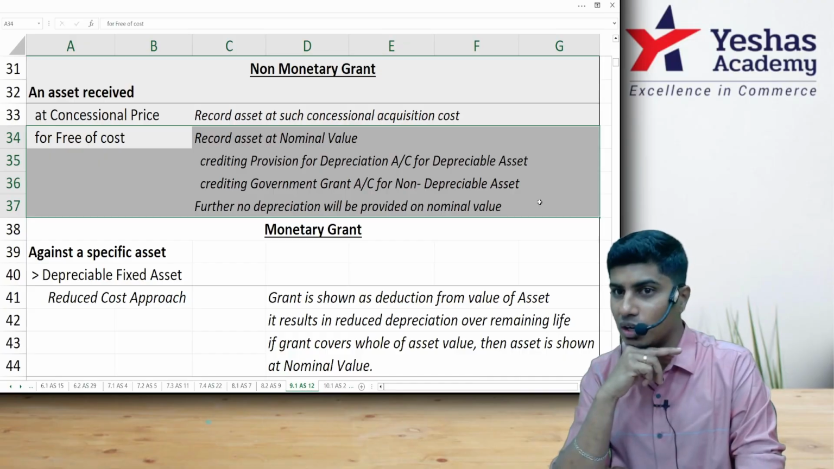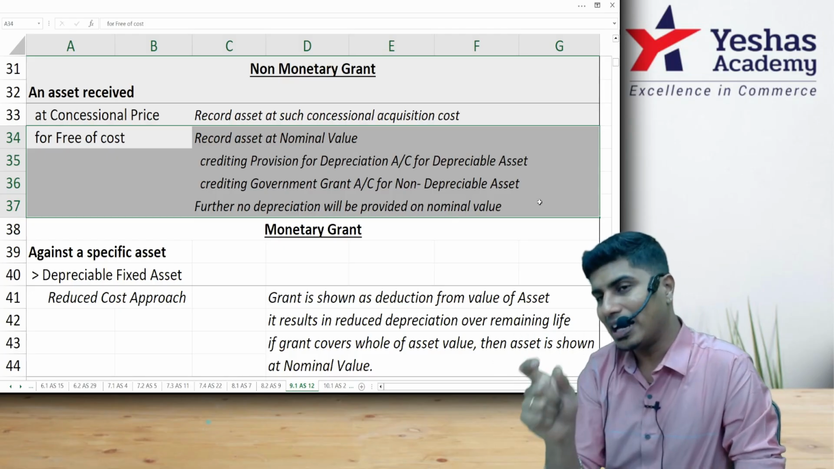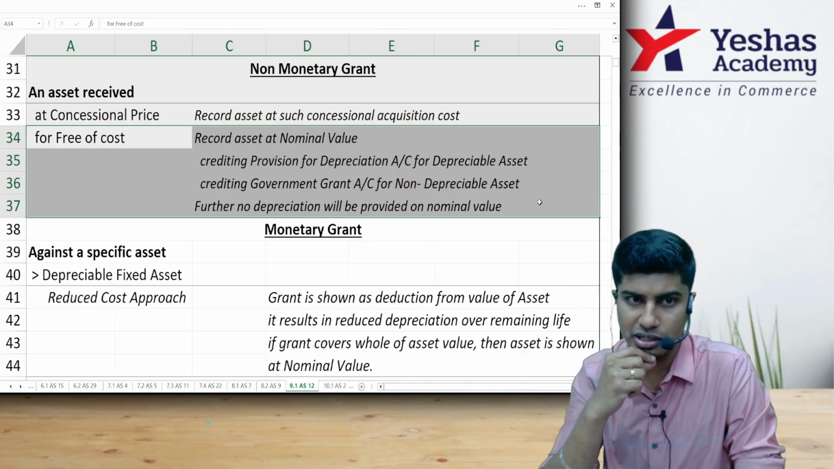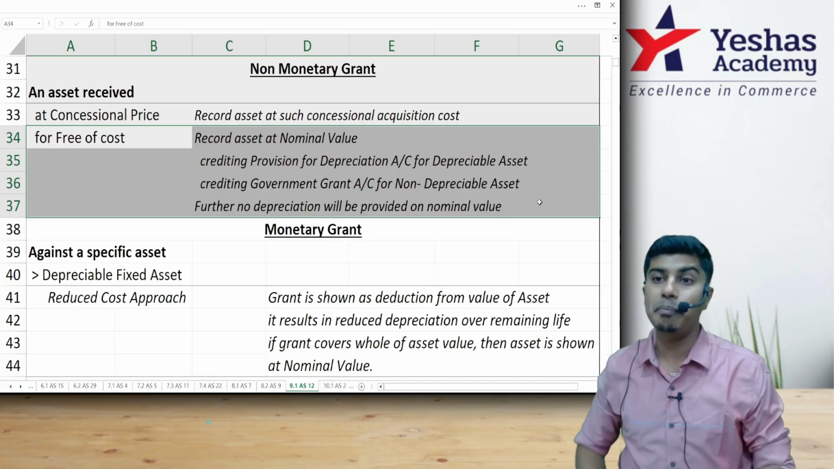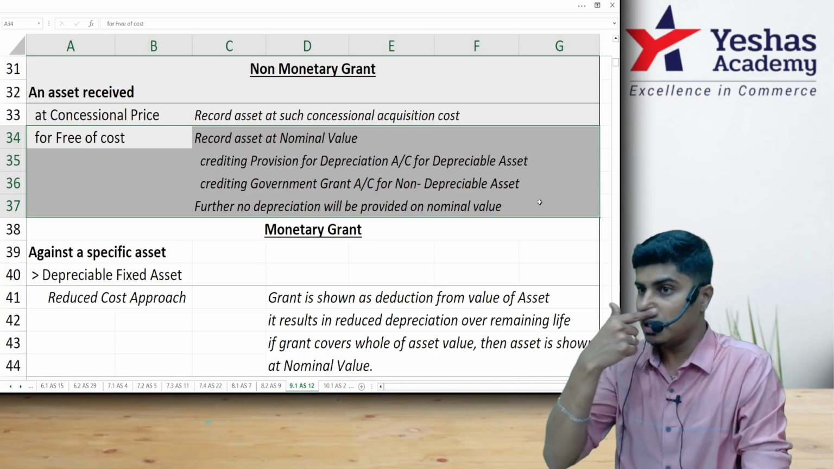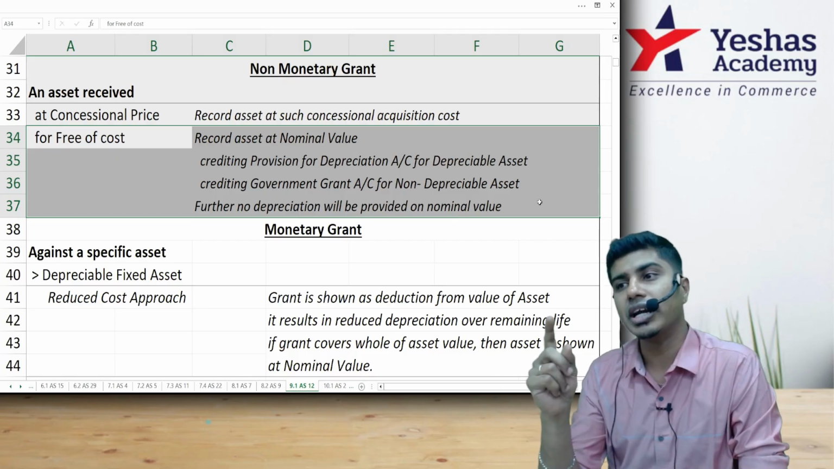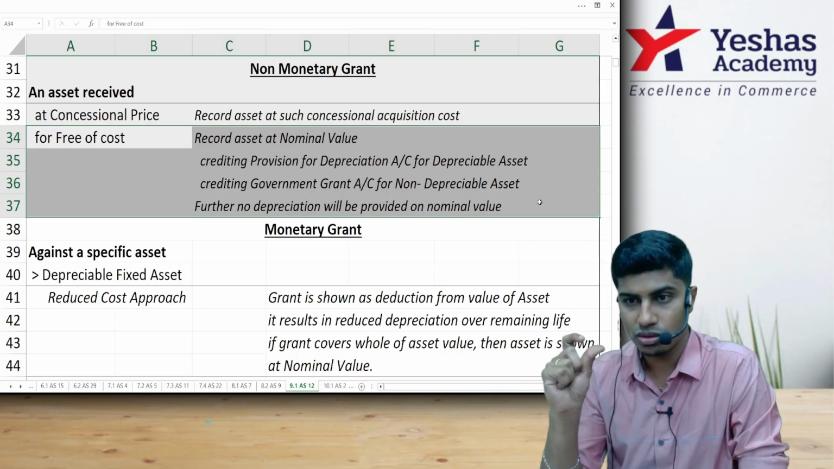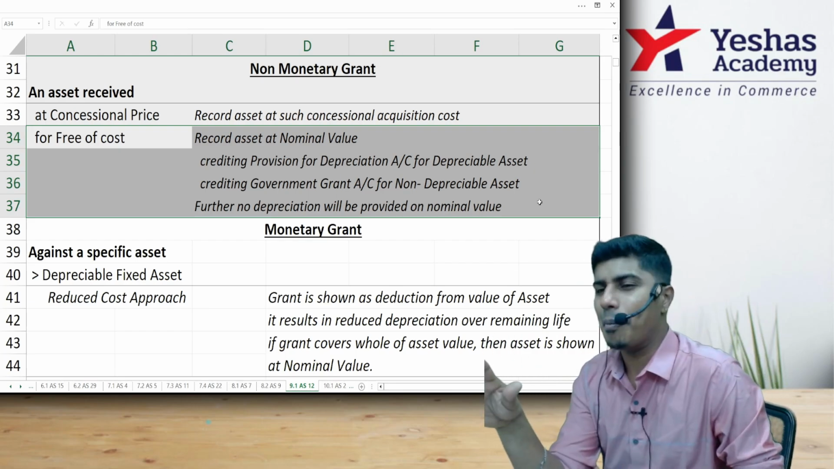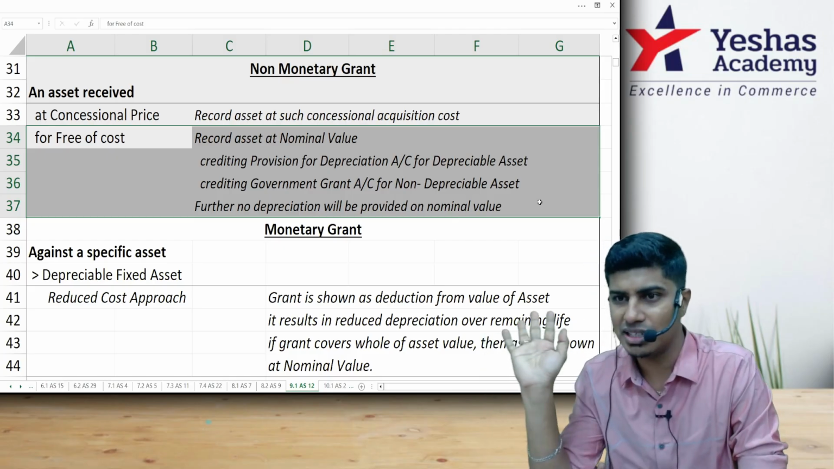Credit will be given to which account? You cannot credit cash because you did not pay cash. So you will be crediting an account depending upon whether the asset is a depreciable asset or a non-depreciable asset. If the asset that we got is a depreciable asset, credit provision for depreciation account. If the asset is a non-depreciable asset, then you will not credit provision for depreciation. Instead, you will credit government grant account. This government grant, like capital reserve, will appear in reserves and surplus. It will stay there only till the time the asset is there.